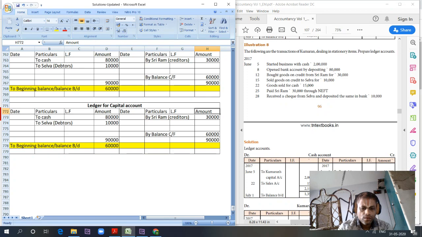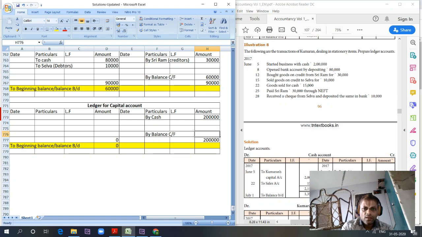Ledger for capital account. Capital account journal entry is cash account to capital account, right? Right. So in capital account ledger, we have to say by cash 2 lakhs. There are no other further transactions in the capital account.